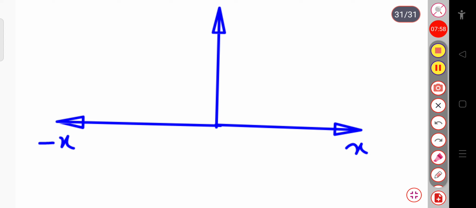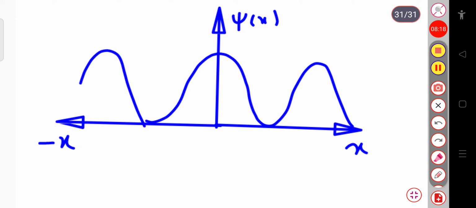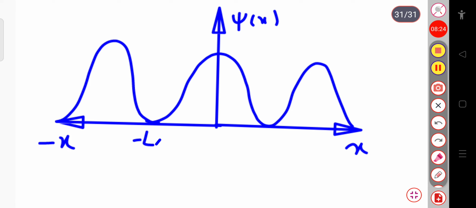Any periodic function psi of x, real or complex, is defined within the limit x varying from minus L by 2 to plus L by 2, where this one is plus L by 2 and this one is the origin.